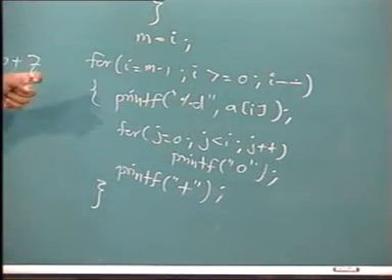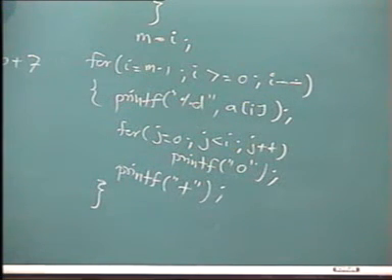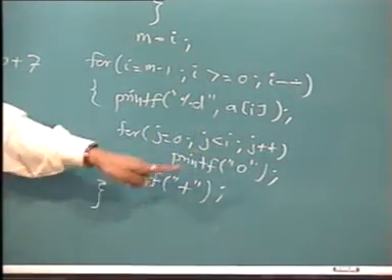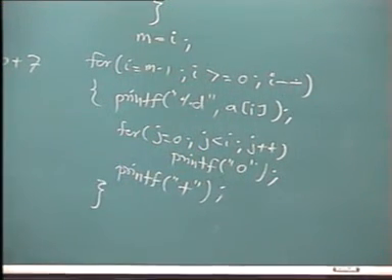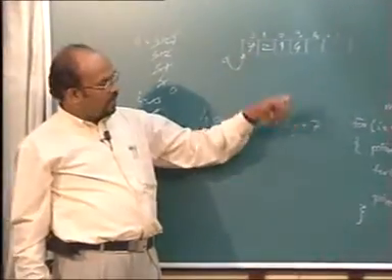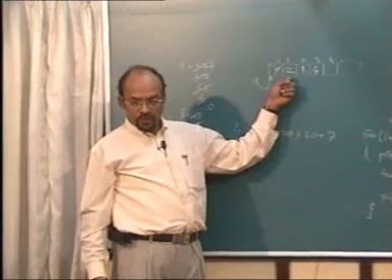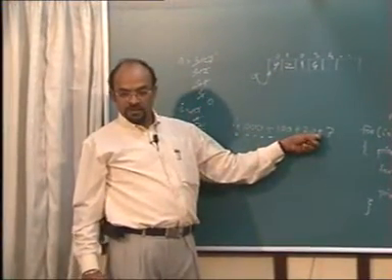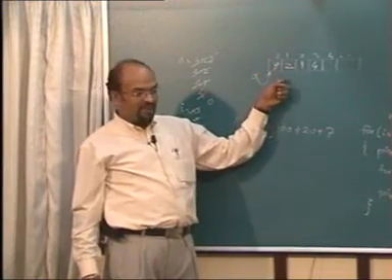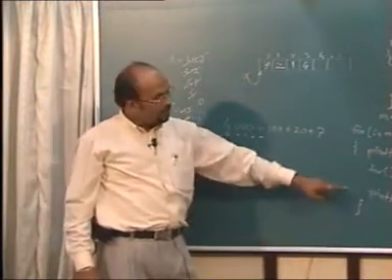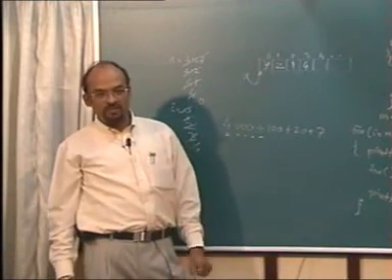When you execute this loop, next time i will become 2. It will print a of 2, that is 1. This loop will go from 0 to 2, that means 2 zeros will be printed, plus will be printed, i is decremented, becomes 1. It will print a of 1, that is 2, will print only one 0, will print plus, and will go back, will print 7, no 0 will be printed, but the plus sign will be printed, and we don't want that plus.